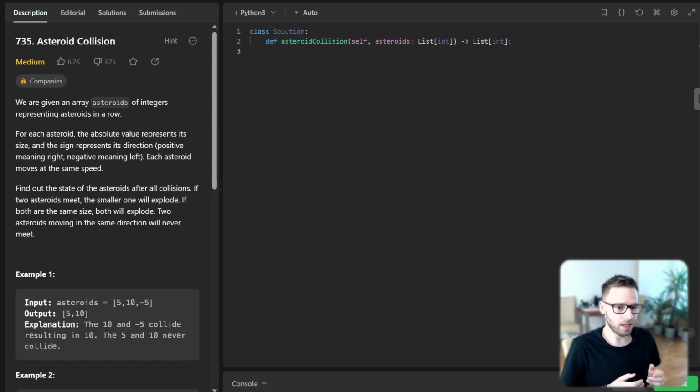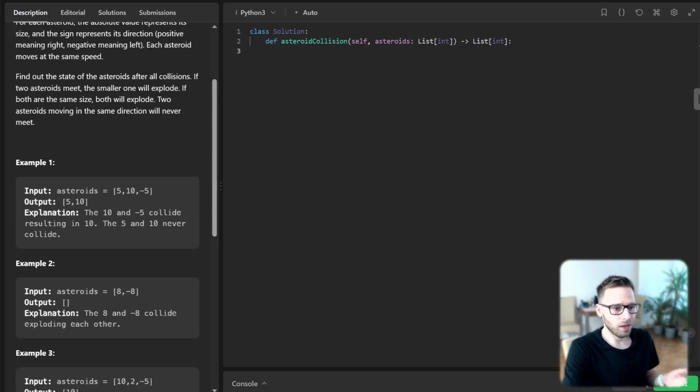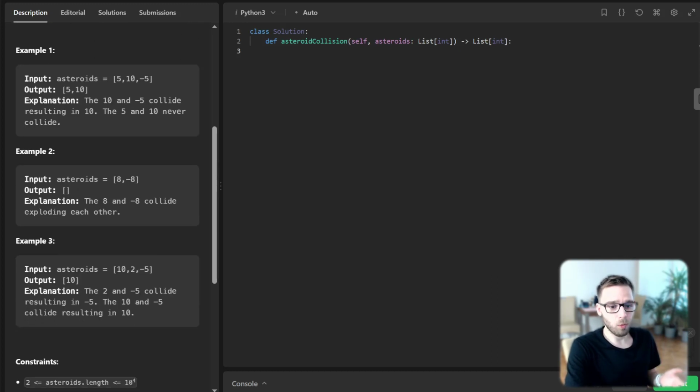So let's look at a couple of examples to make this clear. Here, for input 5, 10, -5, we return 5, 10. The 10 and -5 asteroids collide, and the -5 is destroyed because it's smaller. So the remaining asteroids are 5 and 10. And in the second example, we have 8 and -8, and the result is an empty list, as both asteroids of the same size collide and explode.